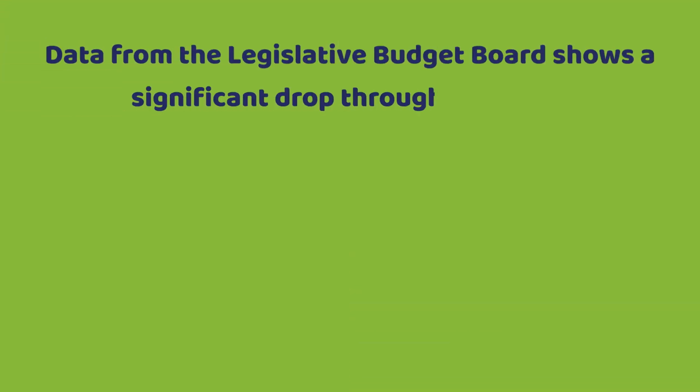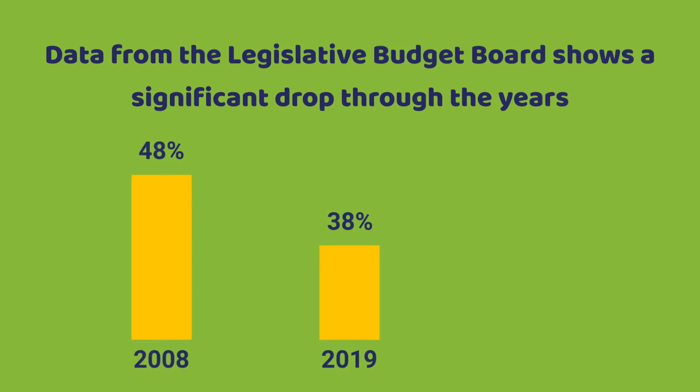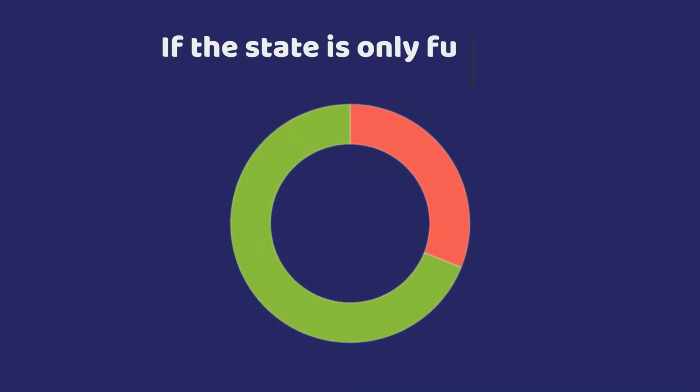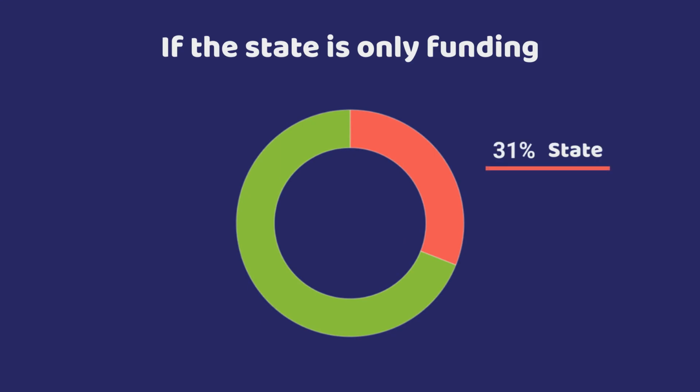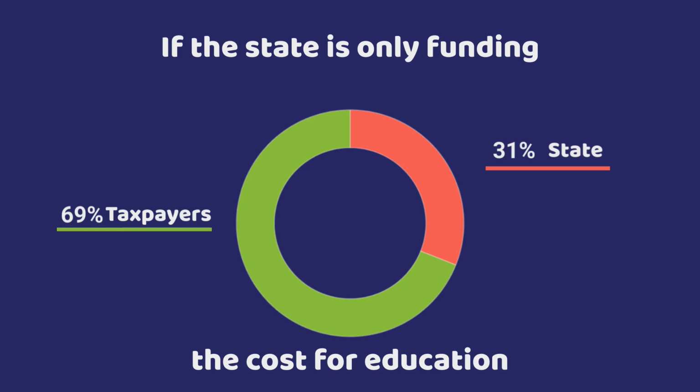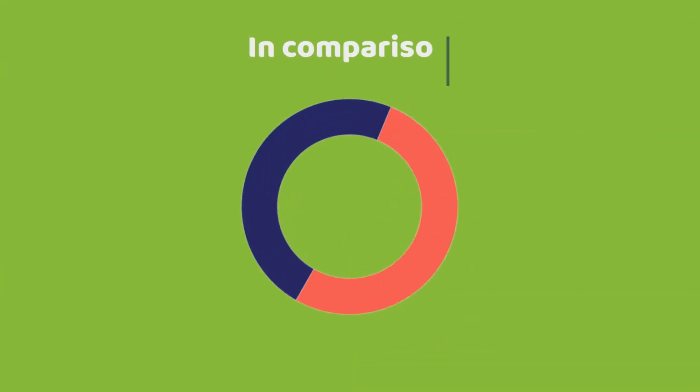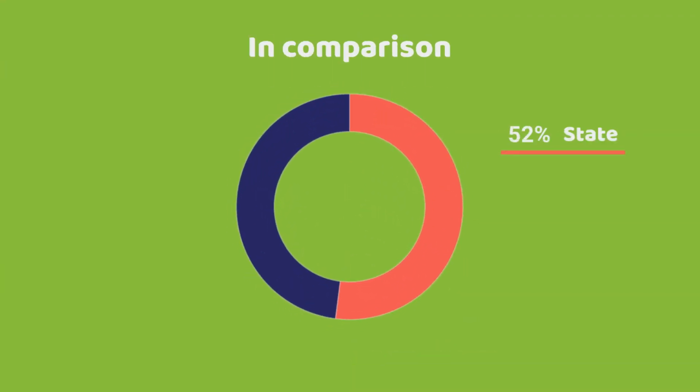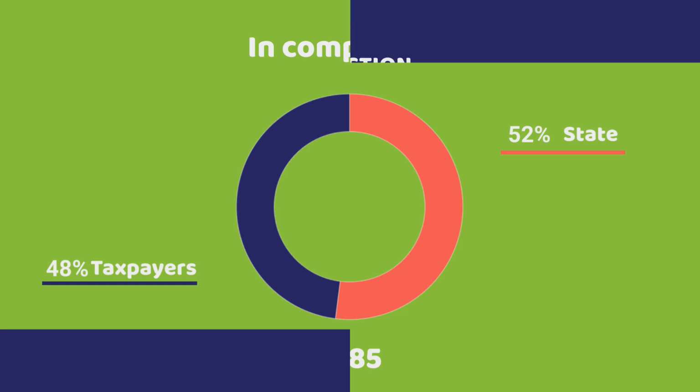Data from the Legislative Budget Board shows a significant drop through the years, from 48% in 2008 to 38% in 2019 to 31% in 2023 of the share contributed by the state. If the state is only funding 31%, that means local taxpayers are now funding 69% of the cost for education. In comparison, the state contributed 52% of the cost of education in 1985, making taxpayers responsible for only 48%.